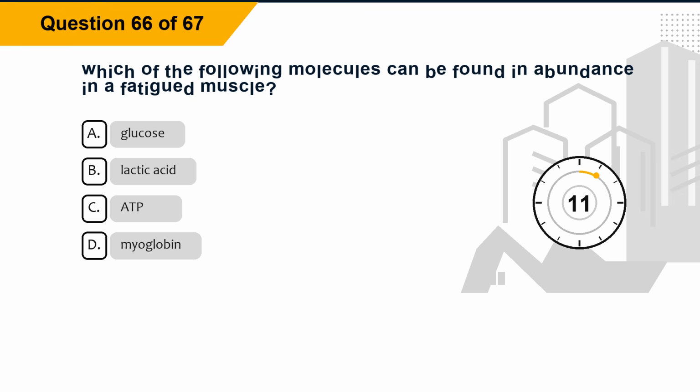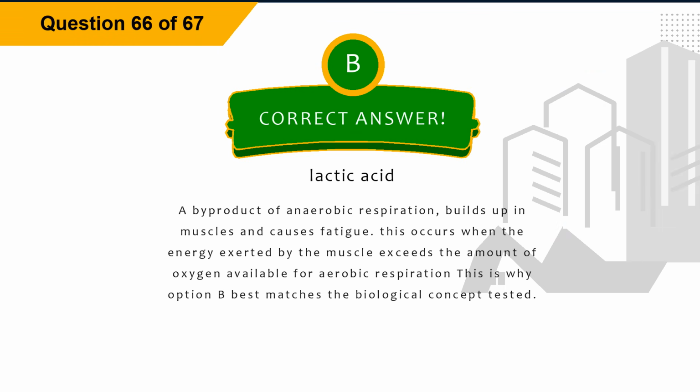Question 66. Which of the following molecules can be found in abundance in a fatigued muscle? Option A, glucose. Option B, lactic acid. Option C, ATP. Option D, myoglobin. The correct answer is option B, lactic acid. Explanation: Lactic acid, a byproduct of anaerobic respiration, builds up in muscles and causes fatigue. This occurs when the energy exerted by the muscle exceeds the amount of oxygen available for aerobic respiration. This is why option B best matches the biological concept tested.